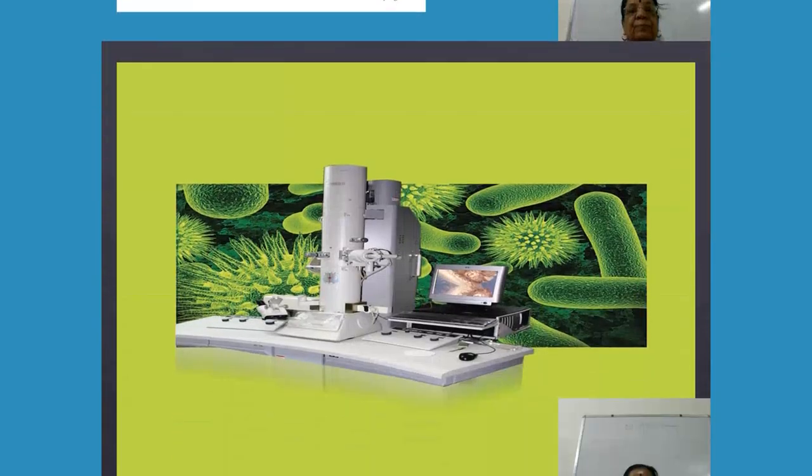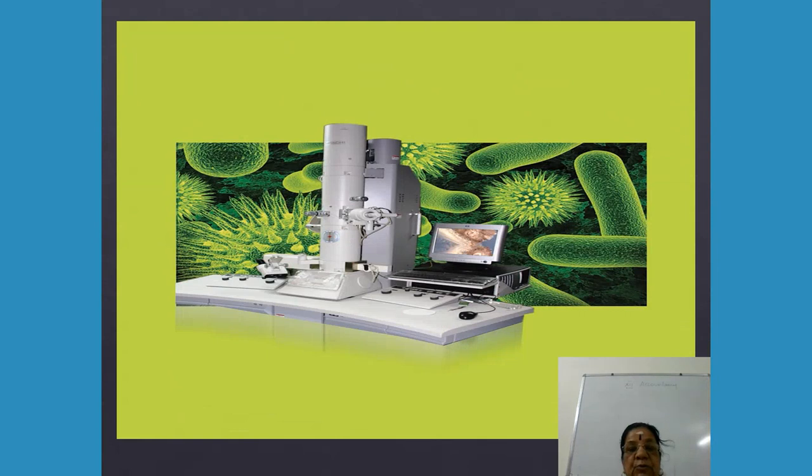Now what you are seeing is the electron microscope. All those green ones are the microbes, mainly Bacillus bacterium. This is the electron microscope, where we can see the structure in detail.